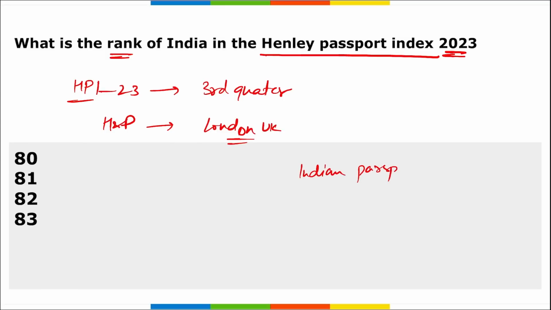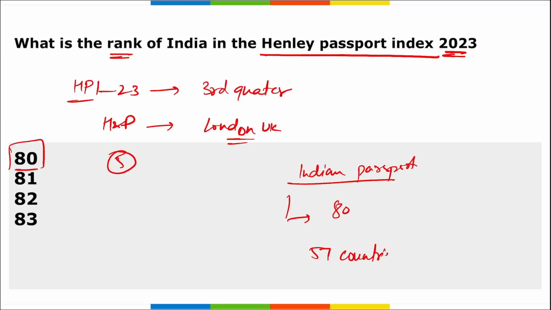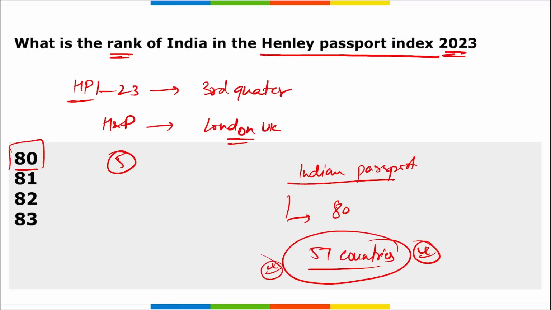The rank of India here is 80, correct? And India has shown an improvement of 5 places from the previous ranking, correct? And India can visit 57 countries visa free. There is no requirement for a prior visa for these 57 countries for Indians to visit.